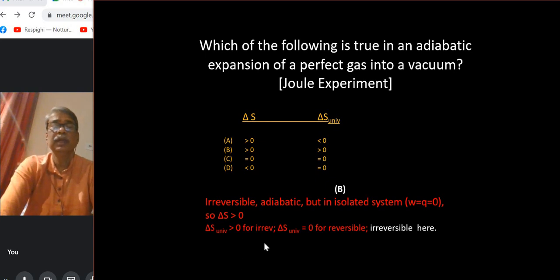Okay, so delta S universe, what happens to it? It's again greater than 0 for irreversible, and delta S equal to 0 for reversible. But this is an irreversible case, so delta S universe is greater than 0. Okay, so the option is B, both are greater than 0.